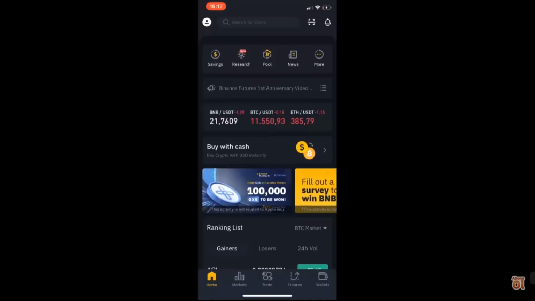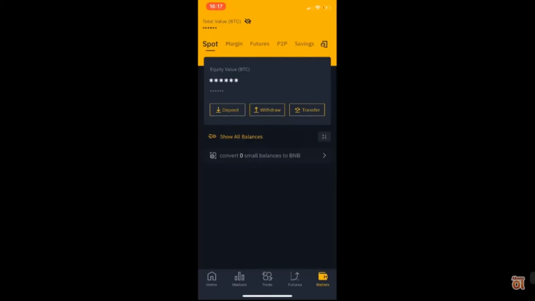I download Binance mobile app and I create an account. My account is activated now. What will I do after this? I will send cryptocurrency or money to my Binance account. For this, I just click the wallets at the bottom right. I will click the icons.